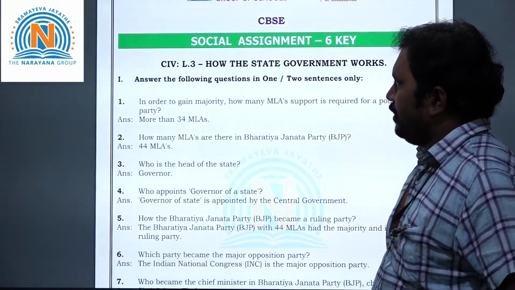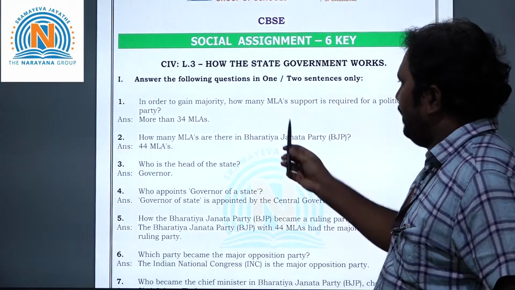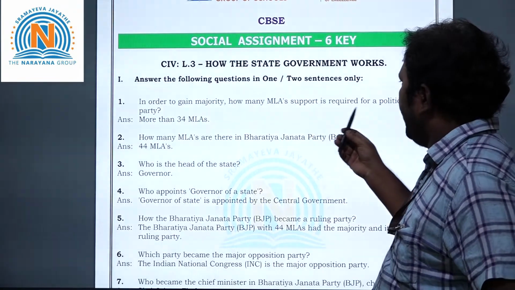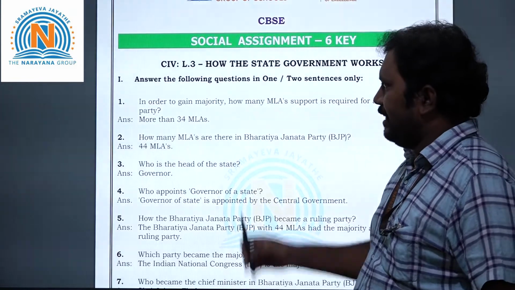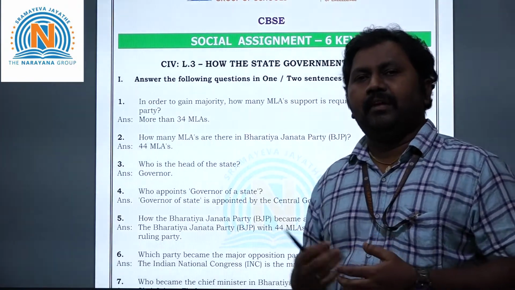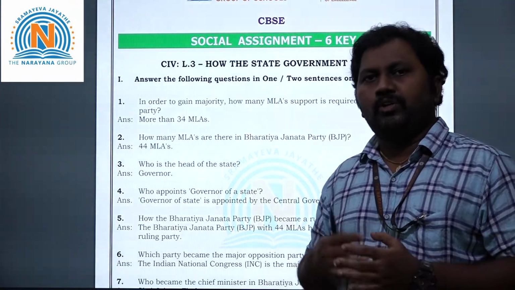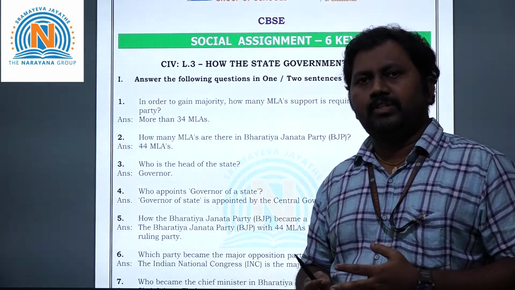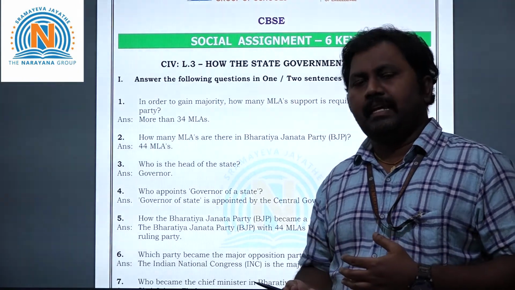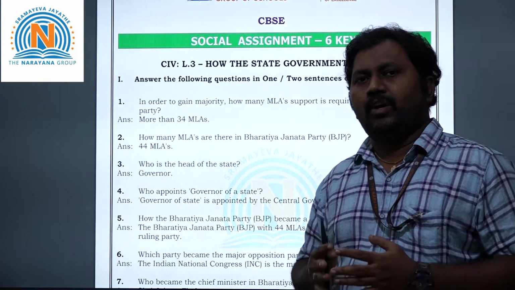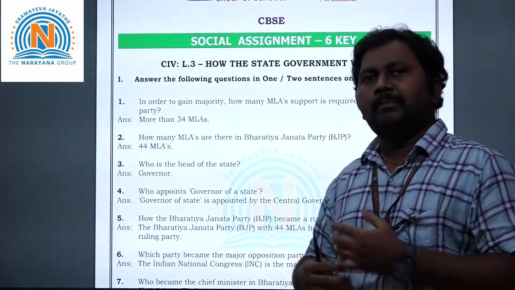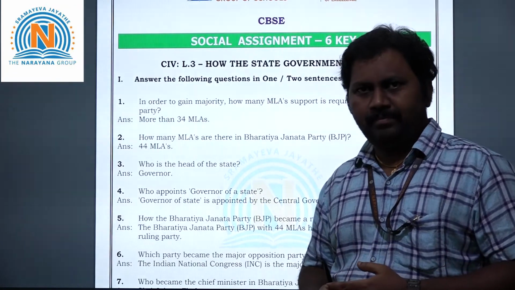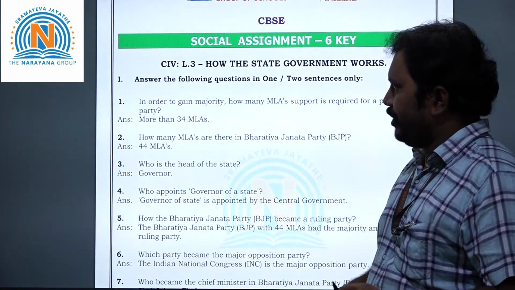In order to gain majority, how many MLAs' support is required for a political party? So here the answer is more than 34 MLAs. In order to form the government, that means after elections, the party which gets the majority support of 34 MLAs is going to form the government.